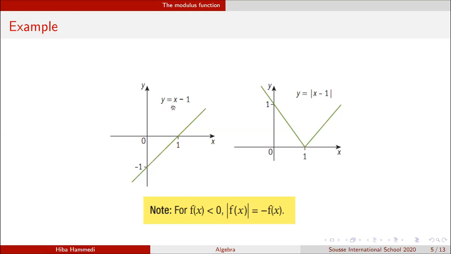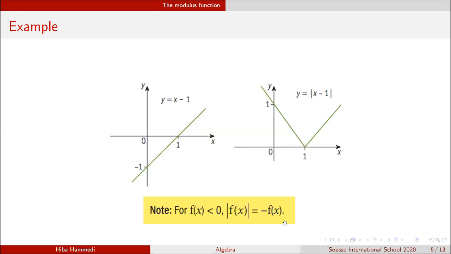Well, y = x - 1 is equal to 0 when x is equal to 1. So when x is more than 1, this part is positive. When x is less than 1, y is negative, so I just need to reflect this part in the x-axis, right? So this is exactly what I did here.